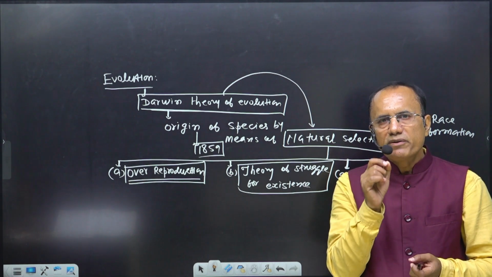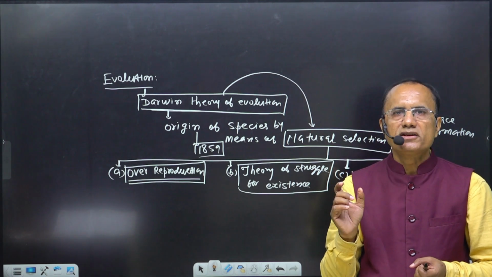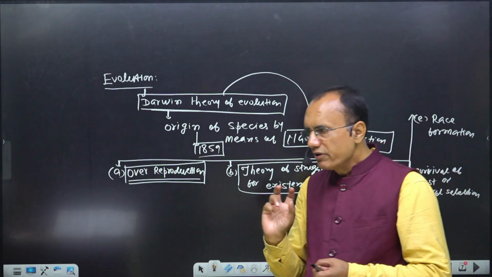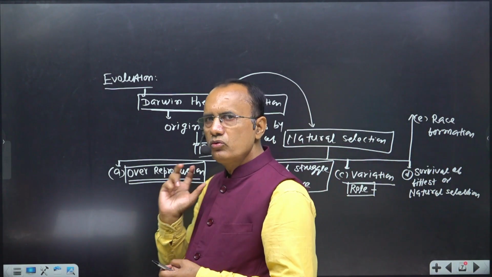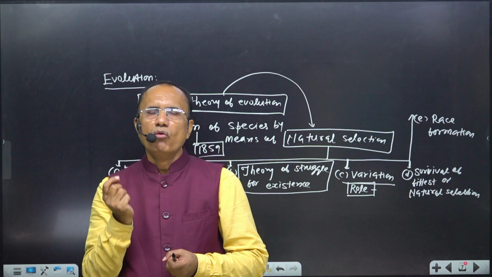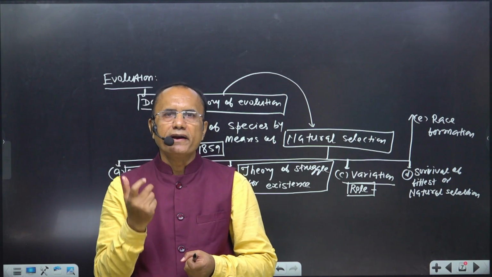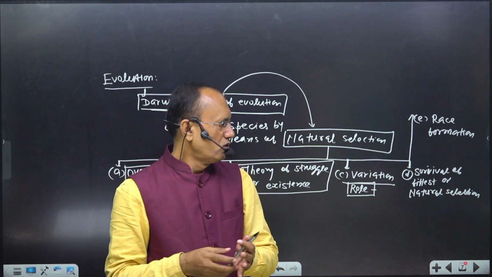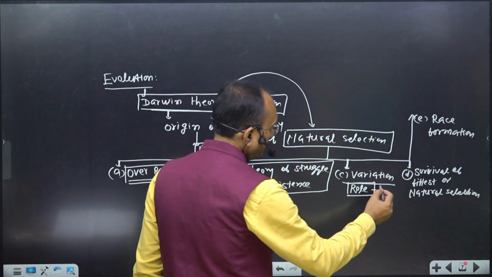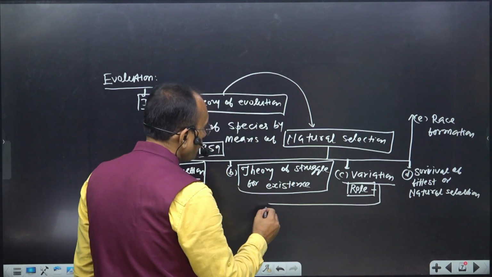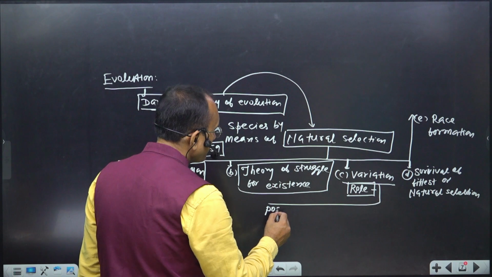But those that have negative variation, right? Darwin said there are two types of variation. One is positive and the other is negative. So those have positive variation.